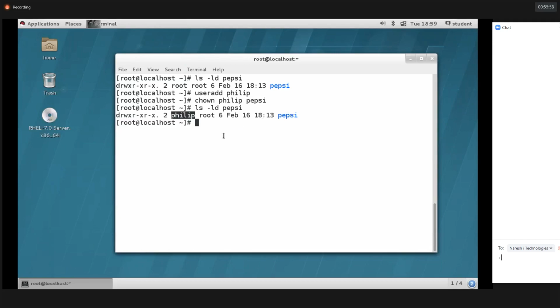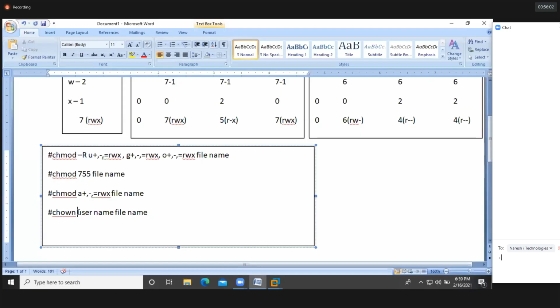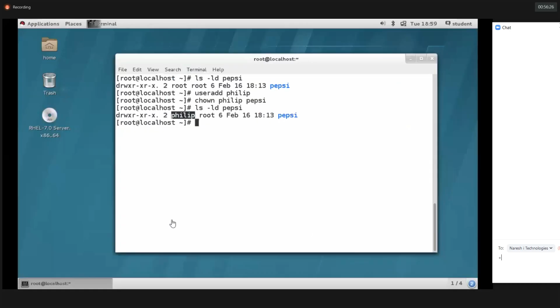You can use the capital R option here. Recursively means the files and directories inside the Pepsi directory, for them also the ownership is going to change. Clear, guys? I hope you got it.